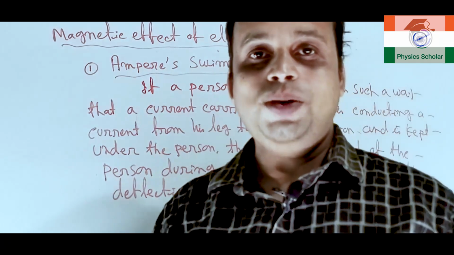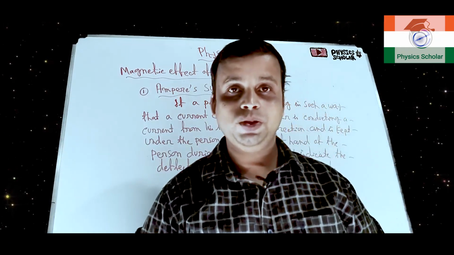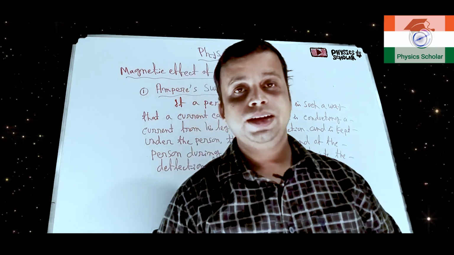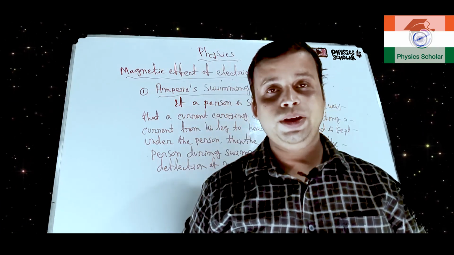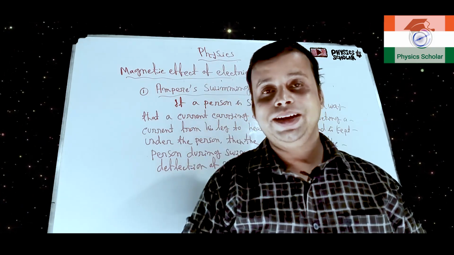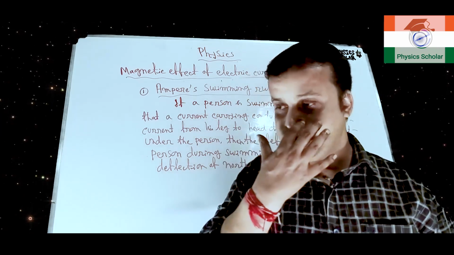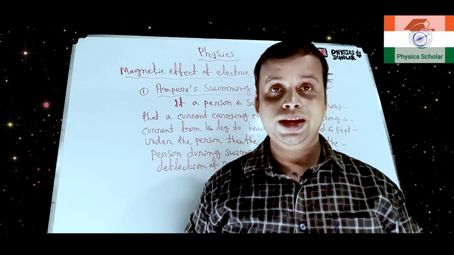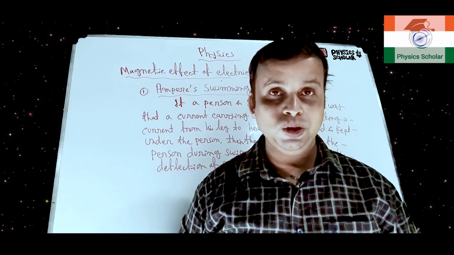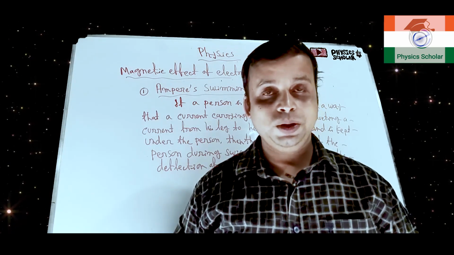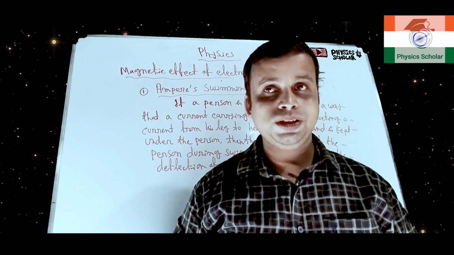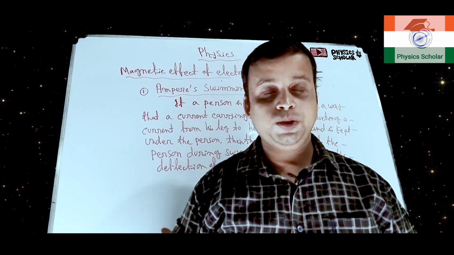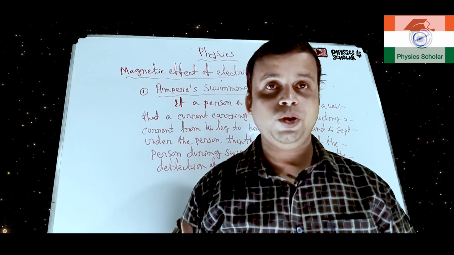So students, hope today's episode you have understood properly, clear. Now in the next episode I will move to the next portion of this chapter. Some laws are there, Maxwell's corkscrew law, okay, then right hand thumb rule, then Fleming's rule. So different types of rules, and slowly we will move to the generator and dynamo and electric bell.